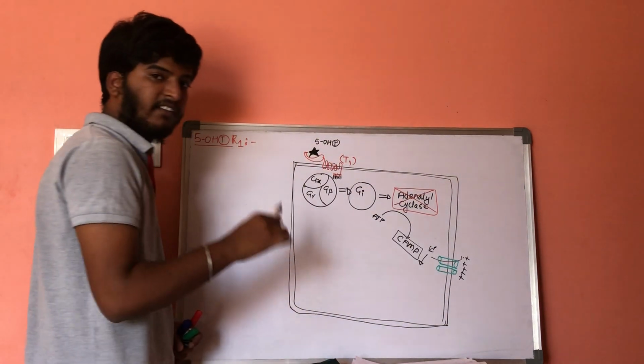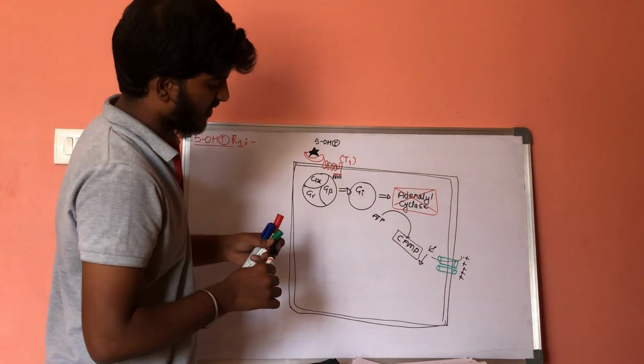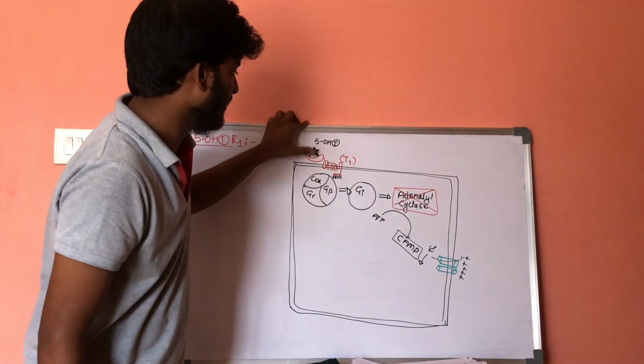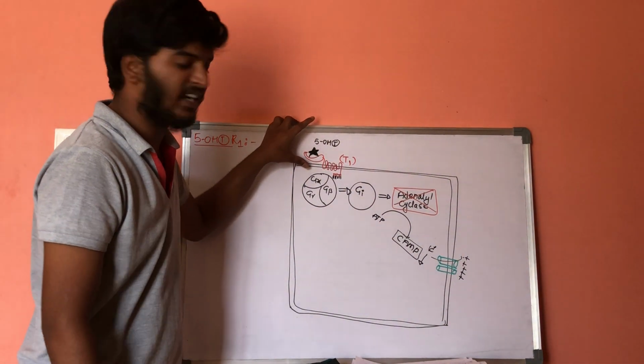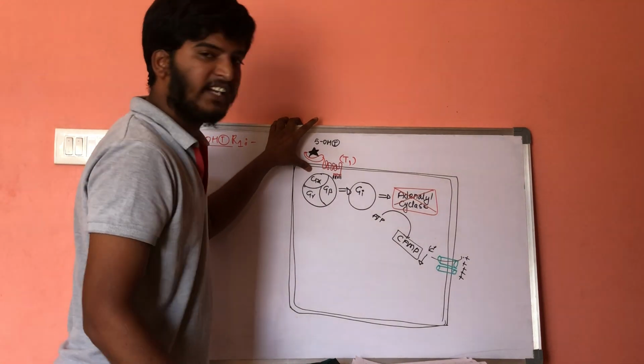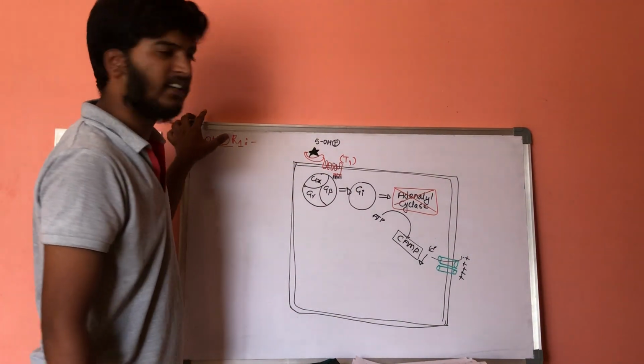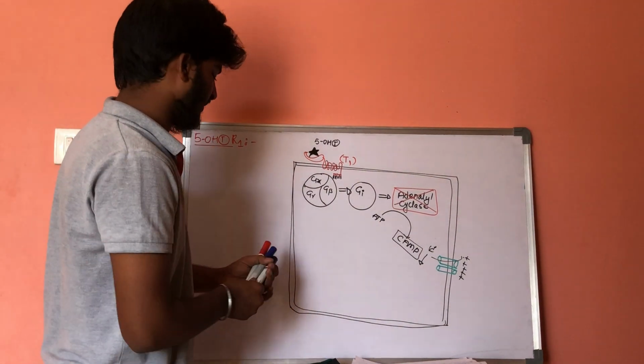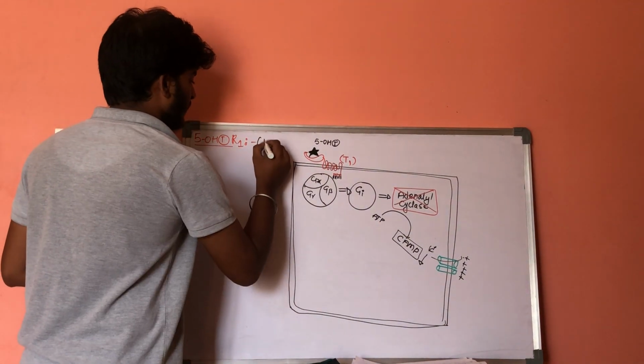There will be negativity within the cell, which will get decreased. So this is the function of 5-hydroxytryptamine when it is attached to the T1 type of receptor, that is, serotonin type 1 receptors. It is present on the postsynaptic membrane.